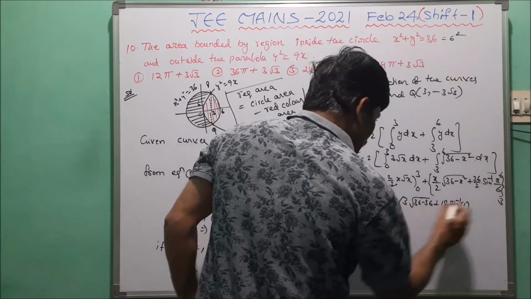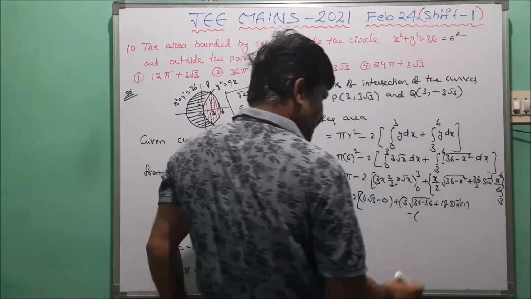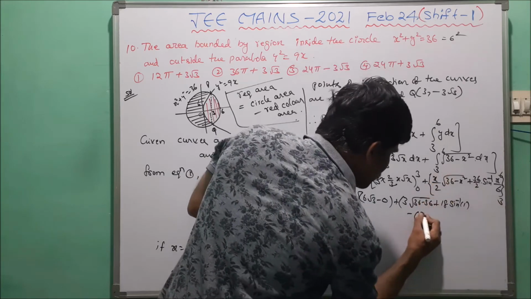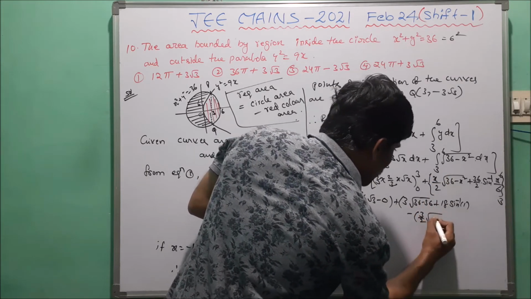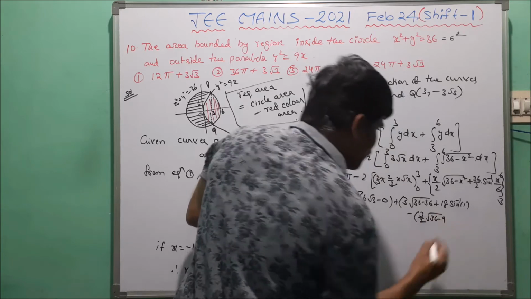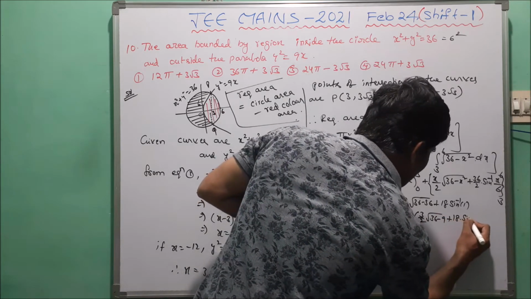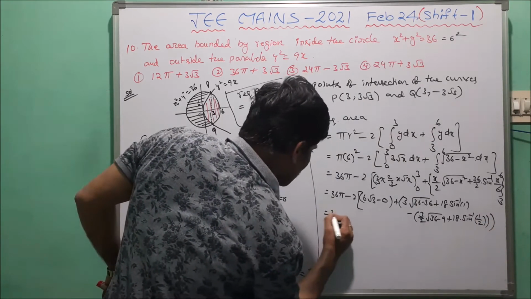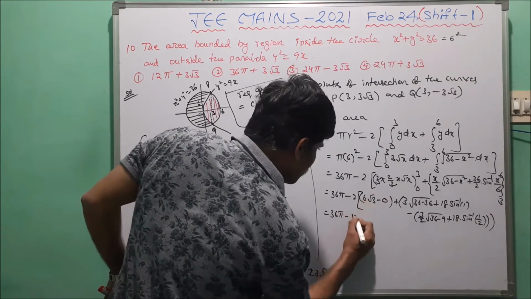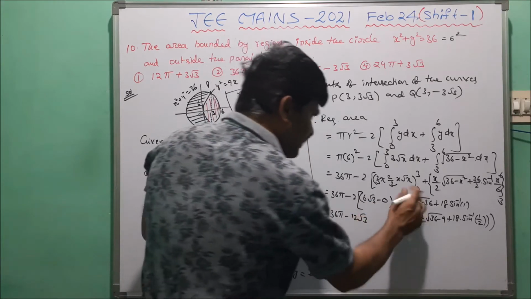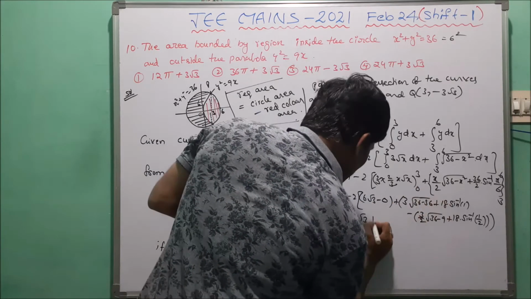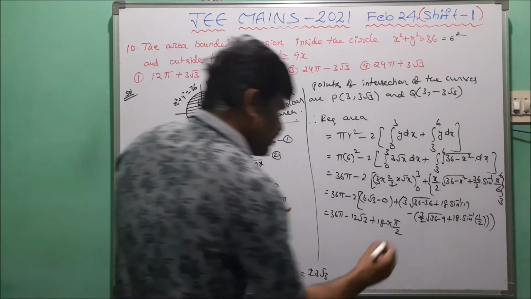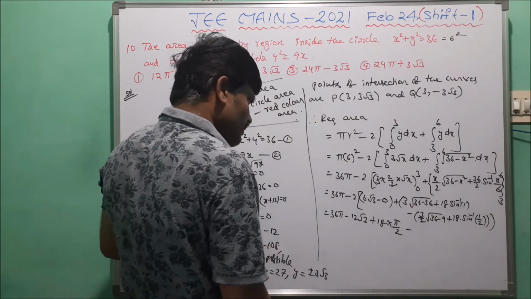So this is the upper limit minus the lower limit, where we take 3 by 2. We substitute 3: 3 by 2 into square root of 36 minus x square means 9 plus 18 into sine inverse of 3 by 6, which means 1 by 2. Now we write 36 pi minus 2 into 6, that is 12 root 3. Here this is 0. Now here we write plus 18 into sine inverse 1, which is pi by 2.